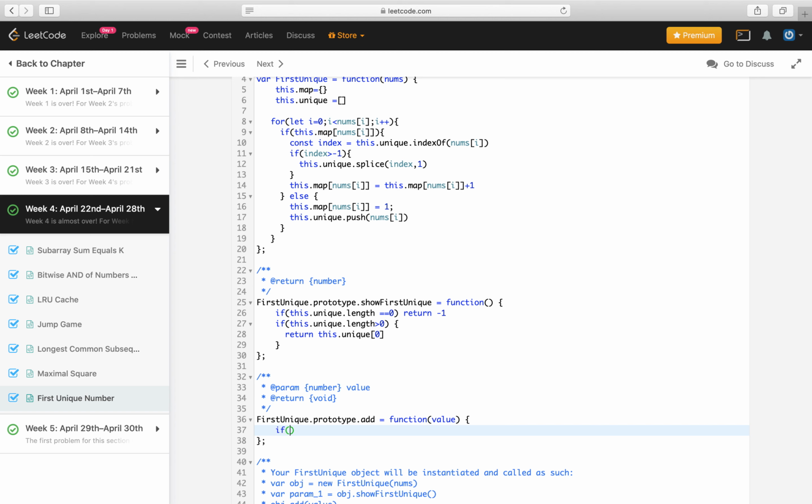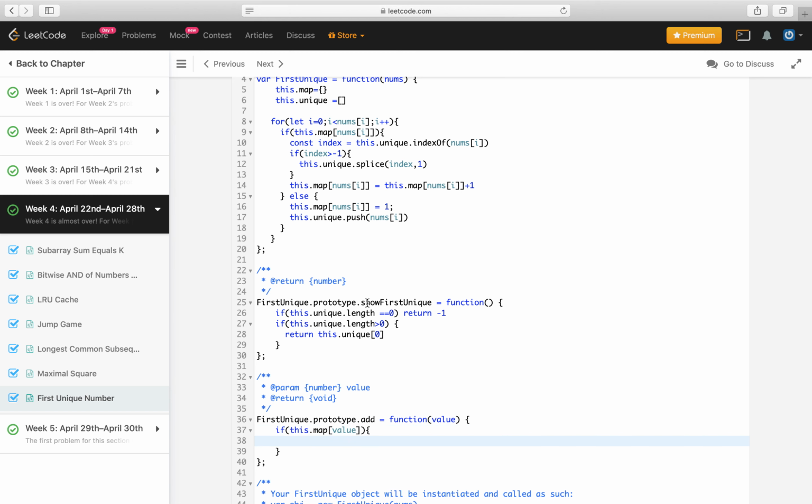Just an if check on this.map of value. We will remove it from the unique array in the same way.